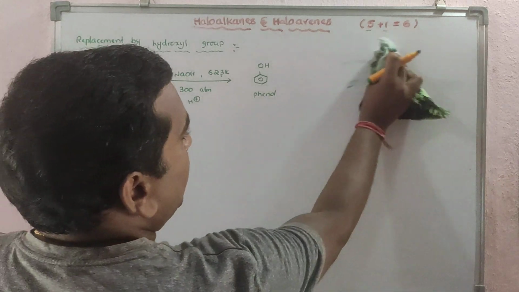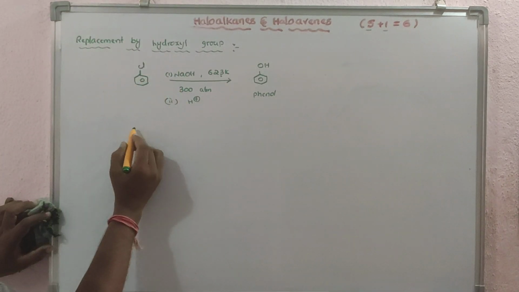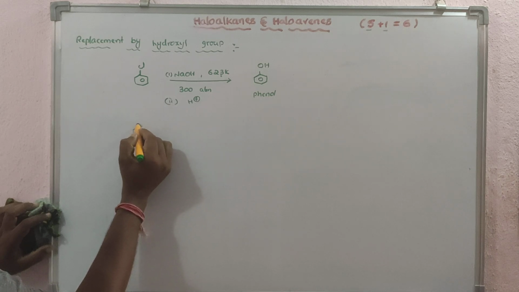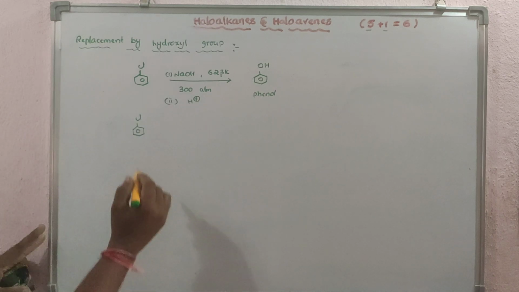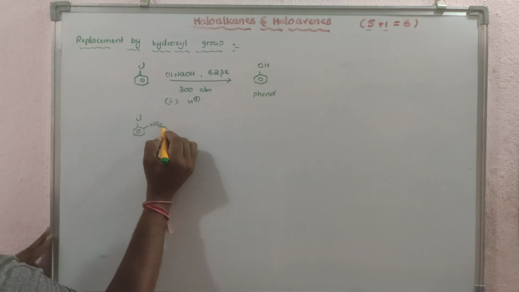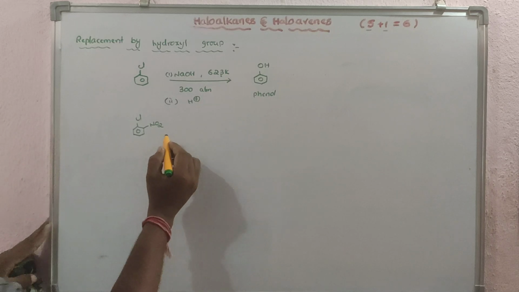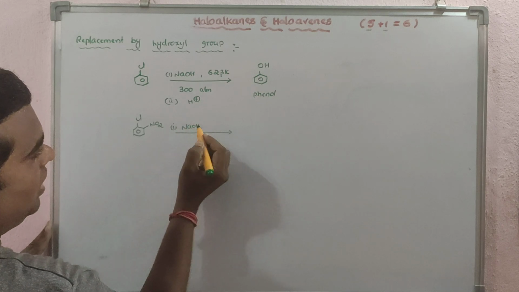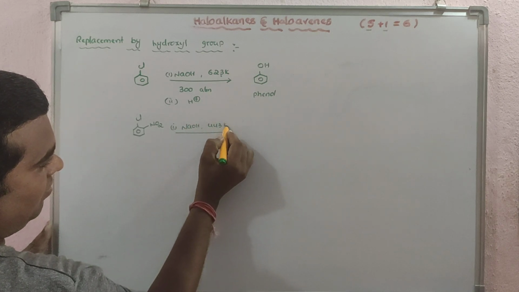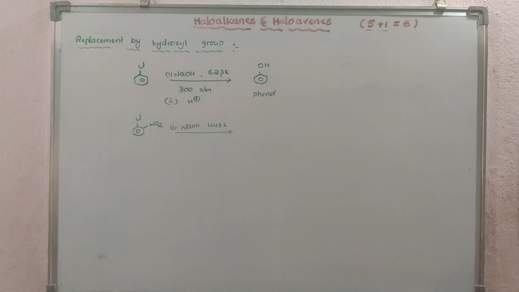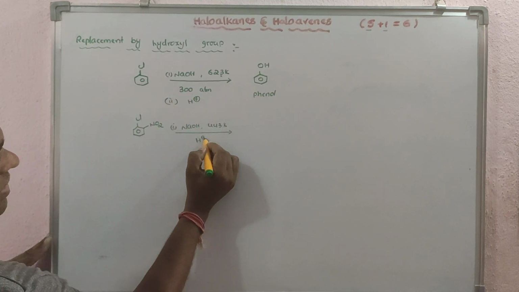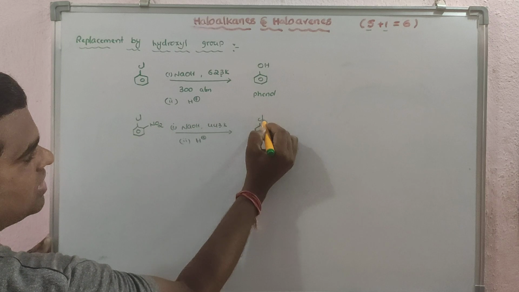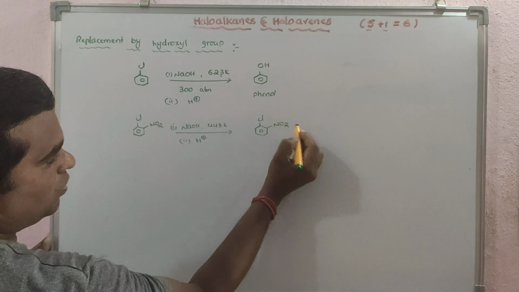Another important thing is that if electron withdrawing groups are present on the ortho position and para position, then the rate of reaction increases. Here NaOH and 443 Kelvin, you need not maintain the pressure here, and H plus ion in the second step. Then you will get the compound; this reaction is fast as compared to the previous one, and what you will get here is NO2.